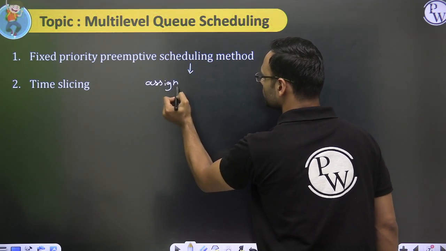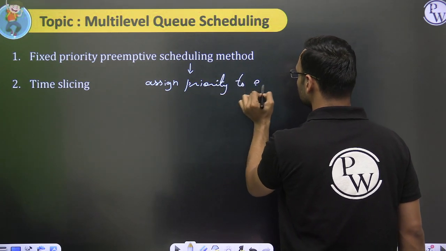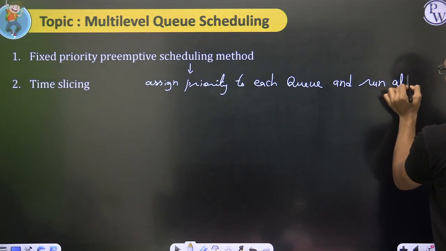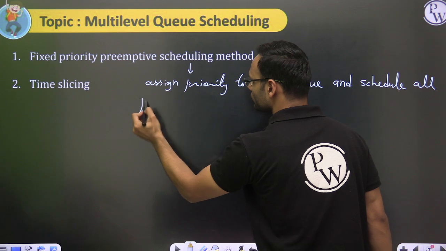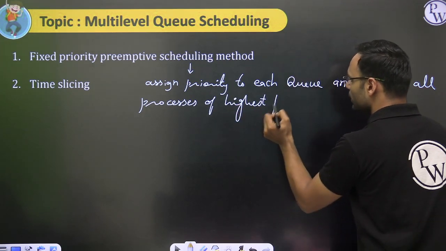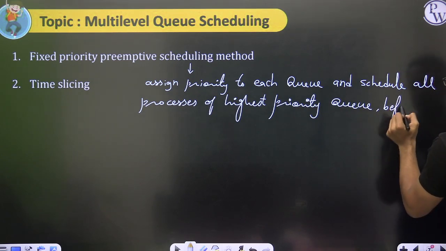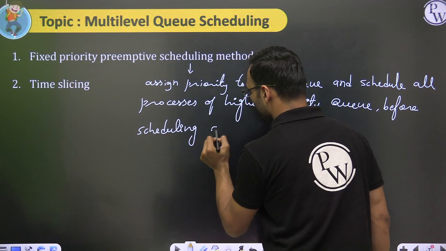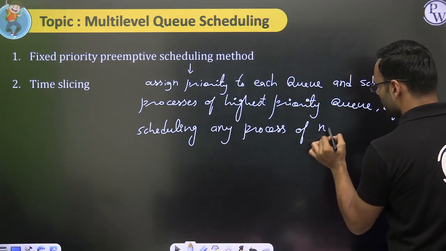Assign priority to each queue and schedule all processes of the highest priority queue before scheduling any process of the next priority queue.